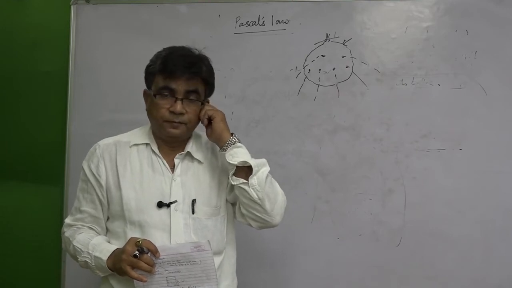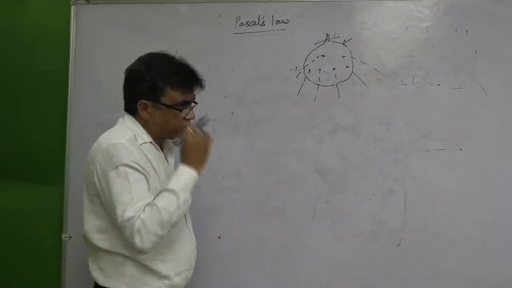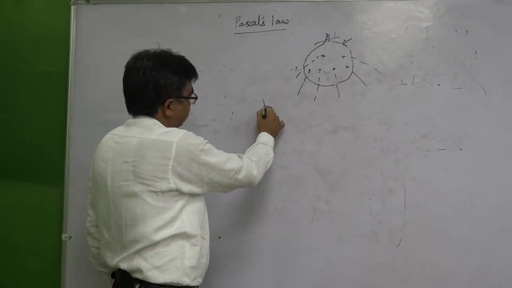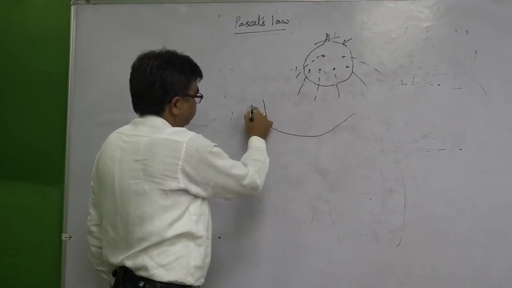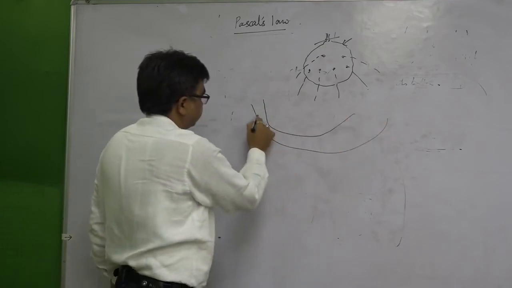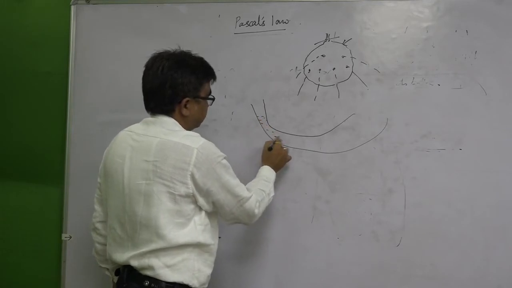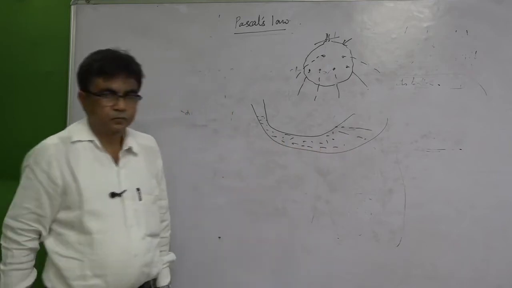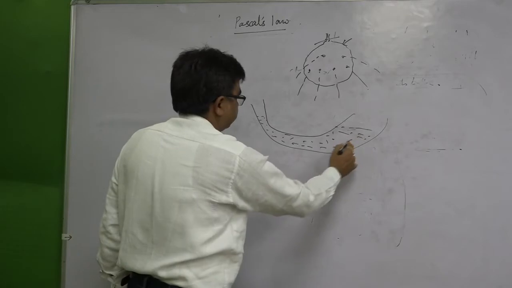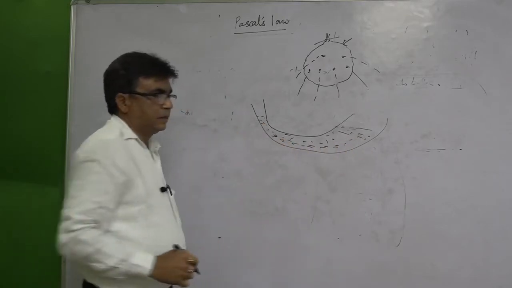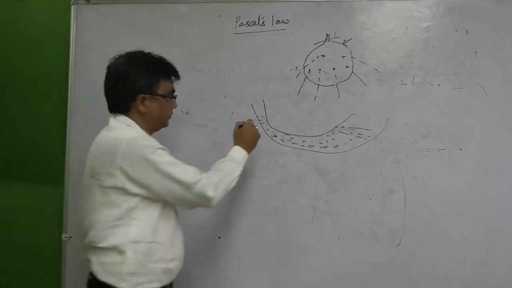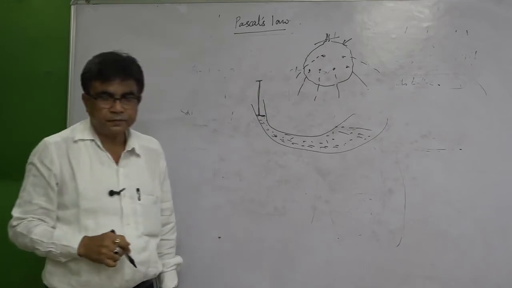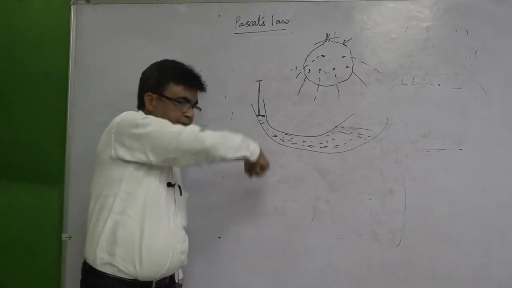Why does it happen so? Another thing, suppose you take a vessel like this and you fill it with water. Now take a piston here. Okay, this is a piston. Now, if you press, what will happen?